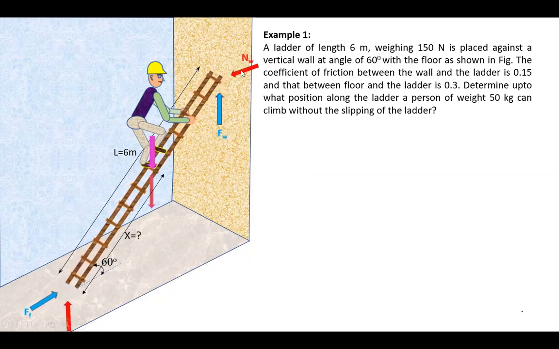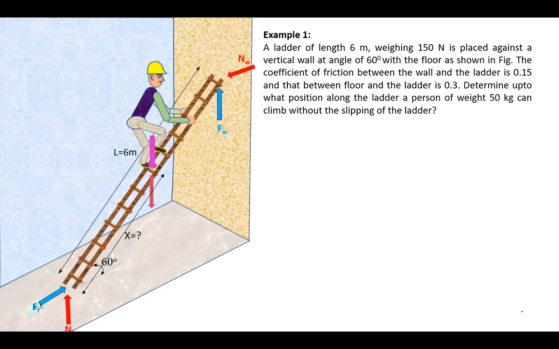Okay, and also there will be a normal reaction on the ladder from the wall, which is perpendicular or normal to the surface like this. And similarly, the ladder is sliding downwards at the floor, therefore the frictional force will be upwards. And there will be normal reaction acting perpendicular to the surface like that. Okay.